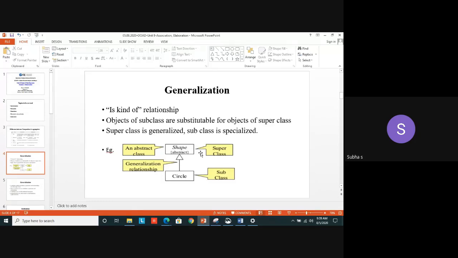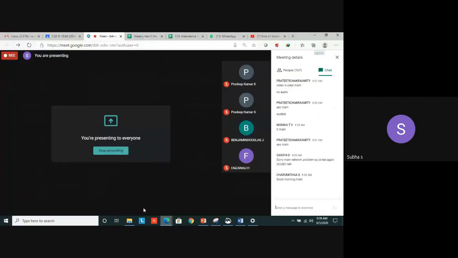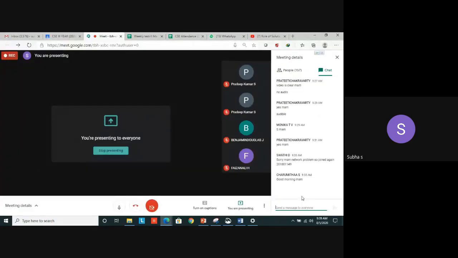But here in the superclass, I have mentioned one term in braces, abstract. This Shape is an abstract class. Abstract class means what? Any idea? You studied it in OOPS concepts. You can put it in chat also. What is an abstract class? A class with... any quick answers in chat? Come on.